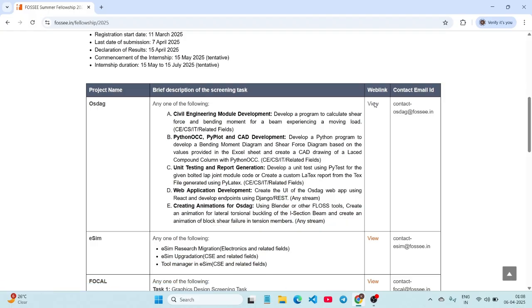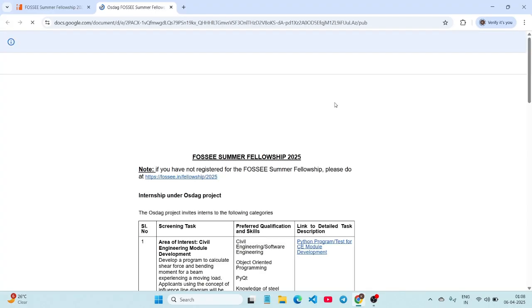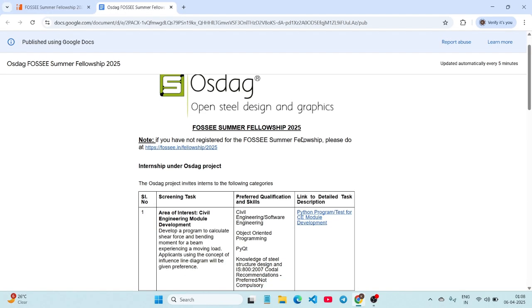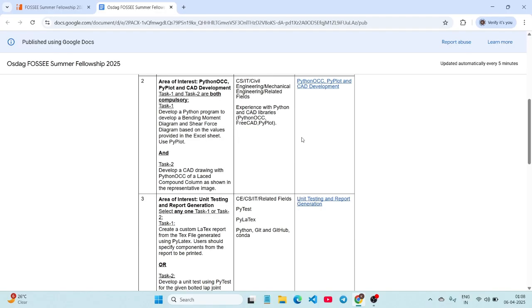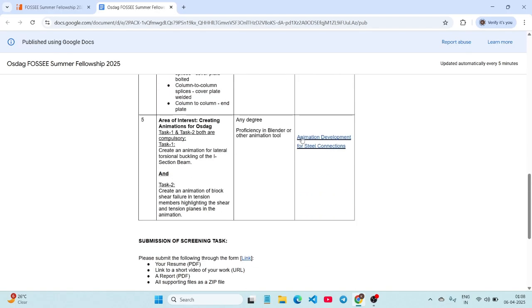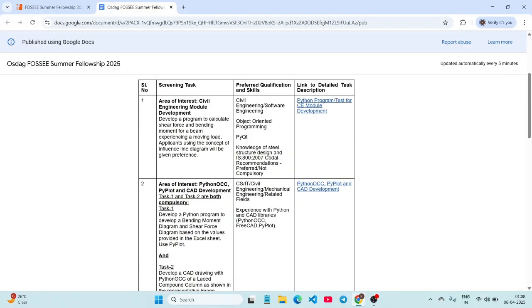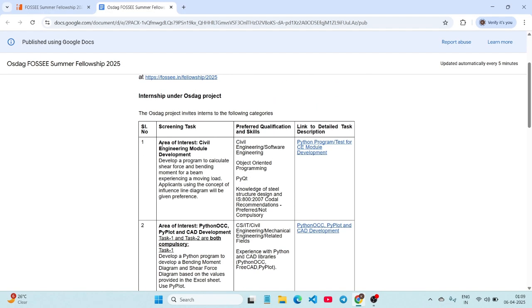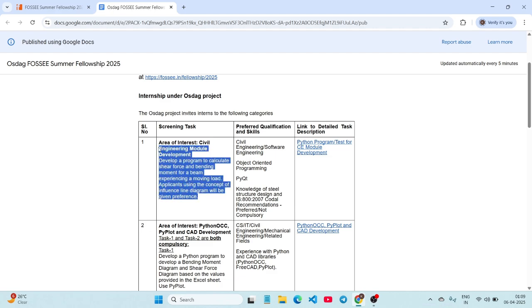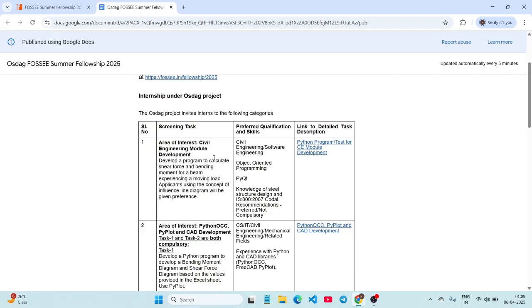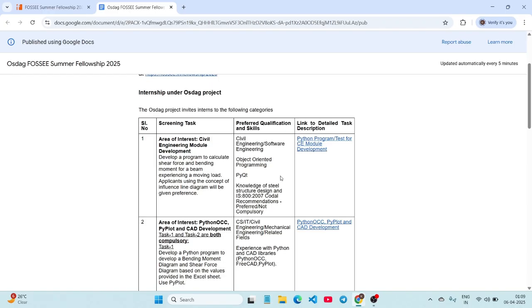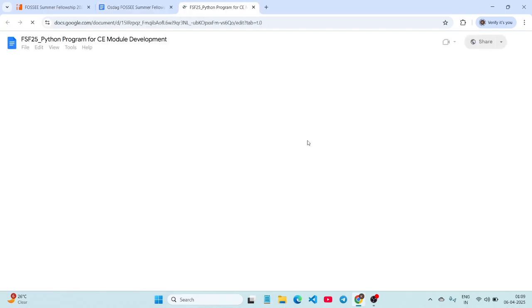Just open this link. In this you have the five tasks. From these five tasks you have to complete any one of them. The details are also given for each and every project, like if you have interest in civil engineering module development, then you can choose this. Based on your interest you have to choose any one task, and the qualifications or skills are also provided here, and a detailed description of the task is also provided.